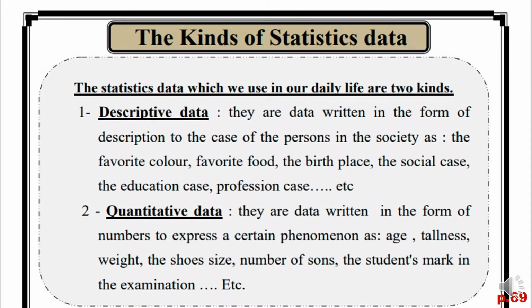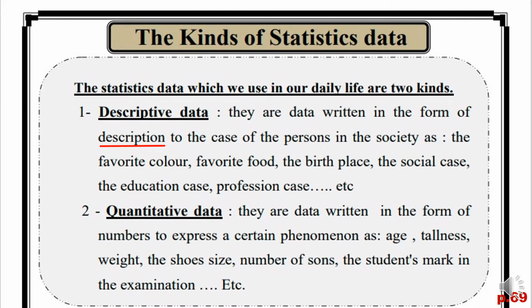They are data written in the form of description to the case of the persons in the society, such as favorite color, favorite food, birthplace, social case, the education case, profession case. I have to write a description for them. I can't write them in numbers. If I want to ask you about your favorite color, you have to tell me red, green, black. If I want to ask you about your favorite food, you have to tell me a description. My favorite food is pasta, meat, chicken, whatever.